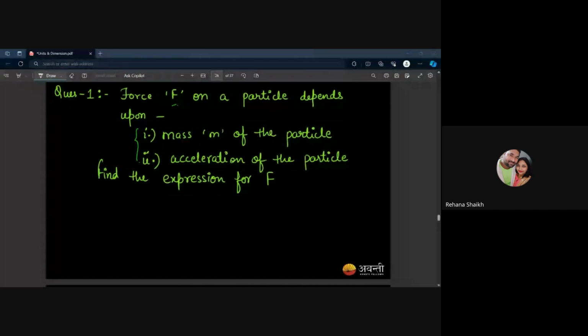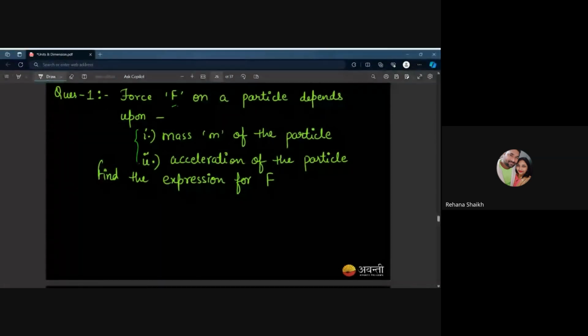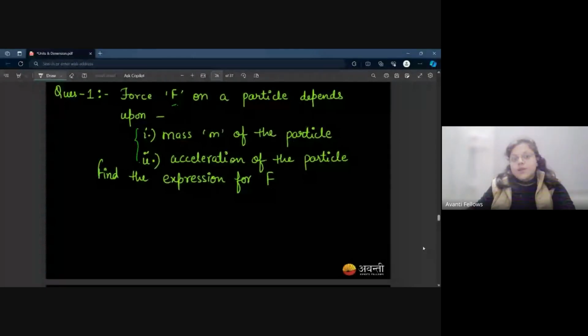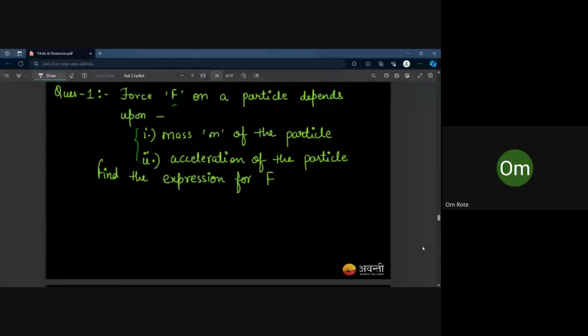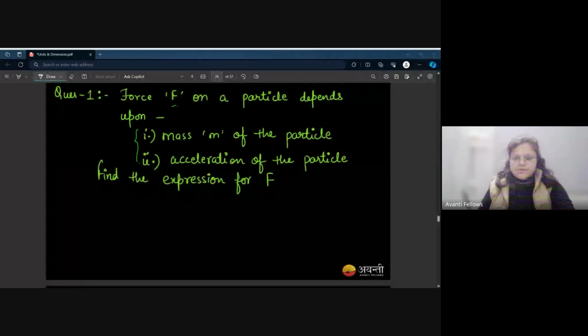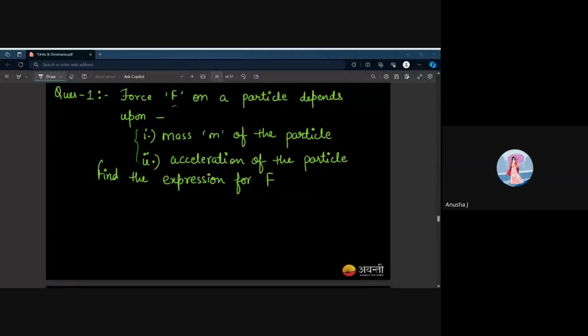Force can be m/a. Just check it again. You're very close to the expression. M into A. Very good, very nice. It's M into A.